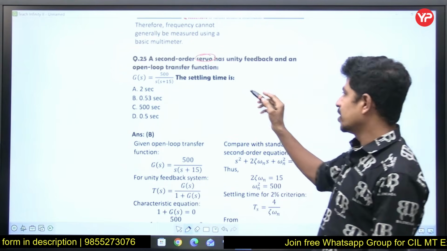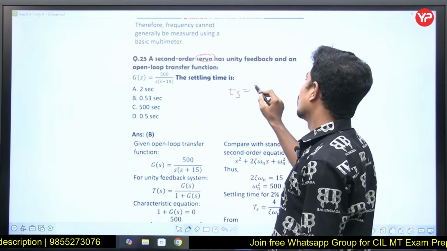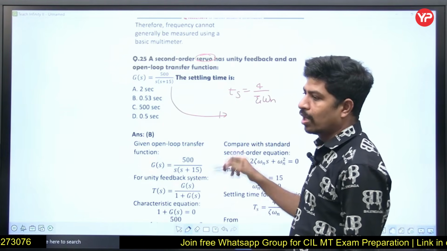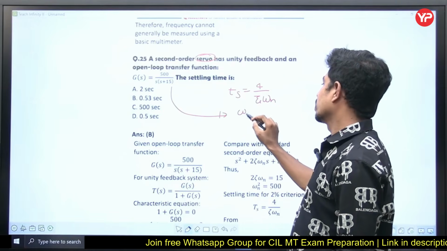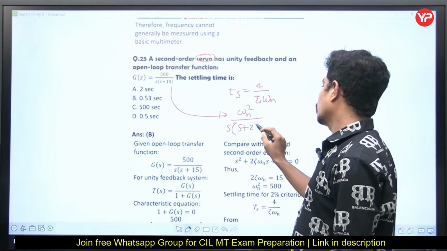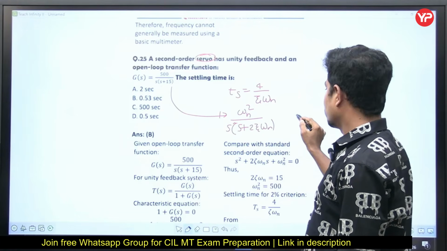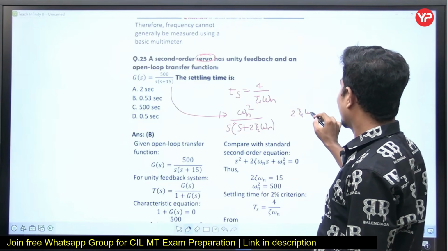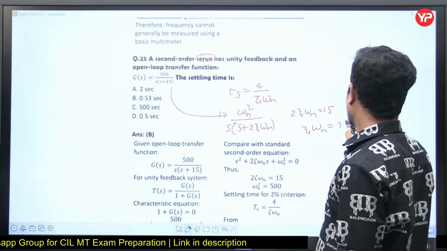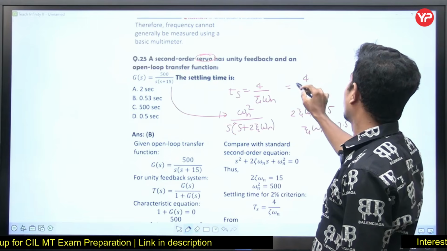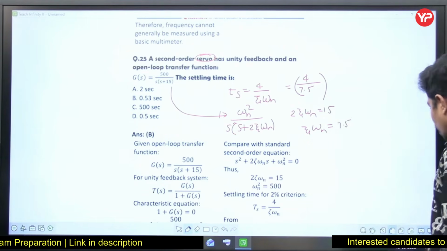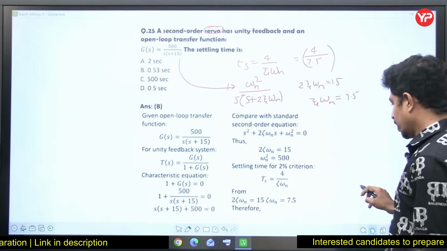The settling time Ts is equal to 4 by zeta omega n. Now, if you compare this with the standard transfer function, which is omega n square by S into S plus 2 zeta omega n, we can simply equate 2 zeta omega n is equal to 15. So, zeta omega n is equal to 15 by 2, that is 7.5. So, the answer is 4 divided by 7.5. If you do the calculation, you get the answer.